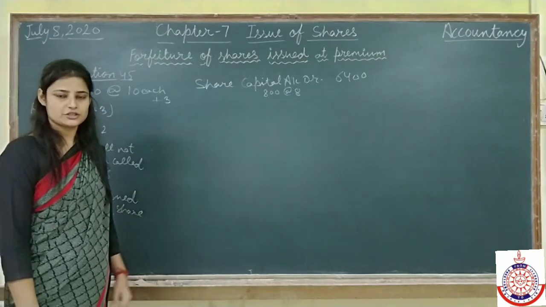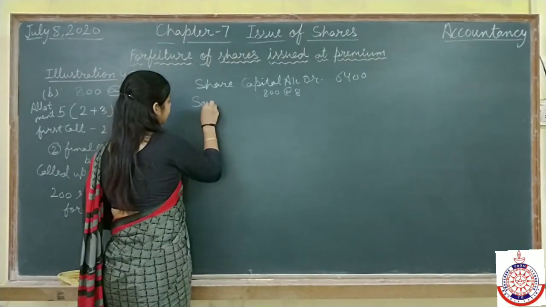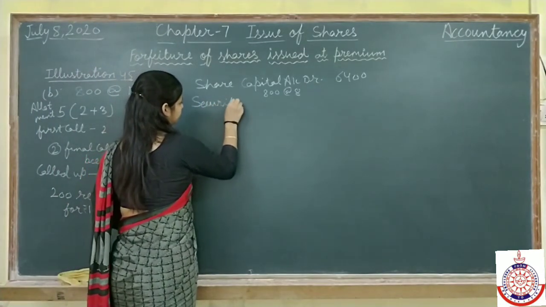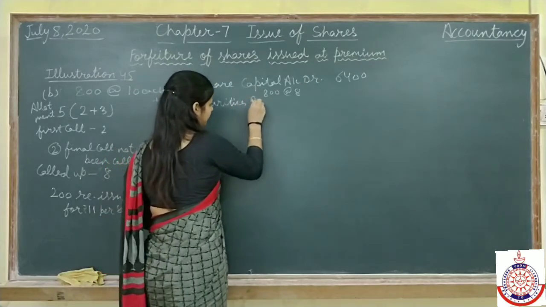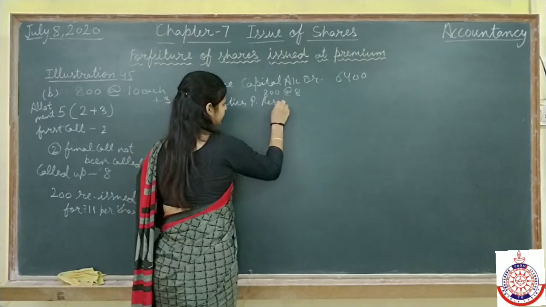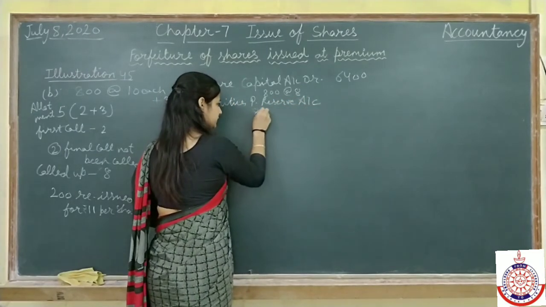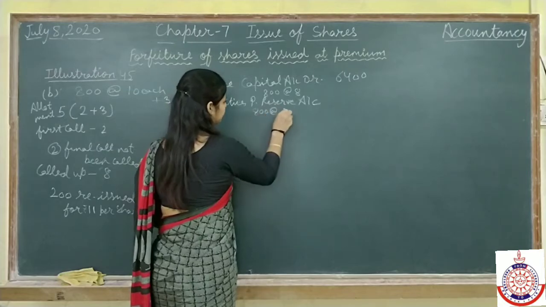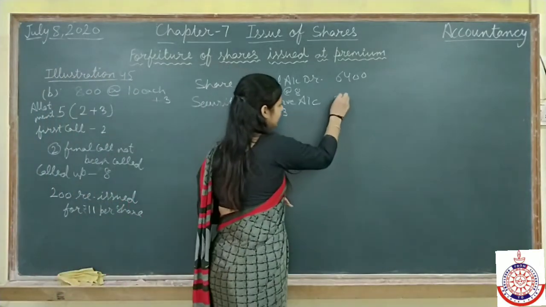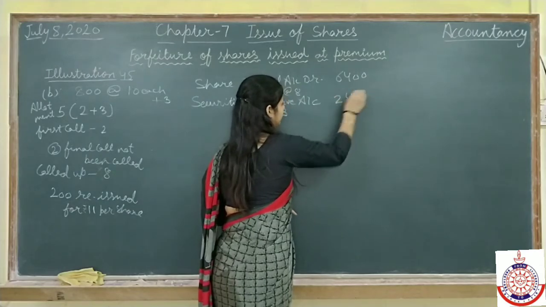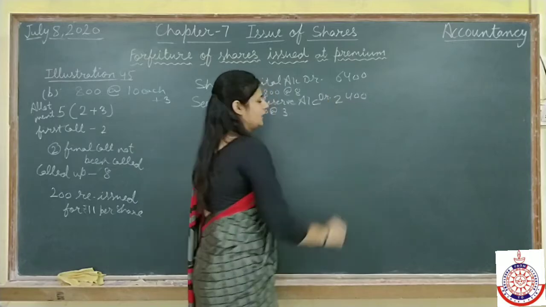For the cancellation of that, we have to debit the securities premium reserve account. Now total 800 shares and the premium amount is rupees 3. It means total 2,400 will be debit in securities premium reserve account.